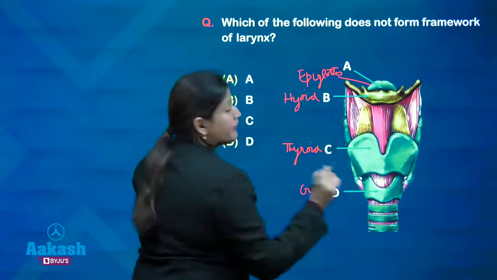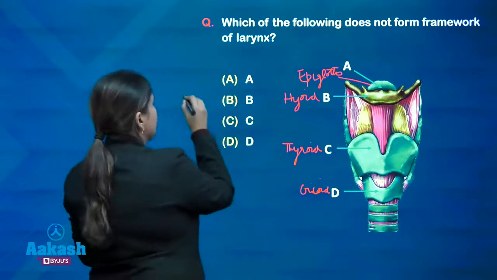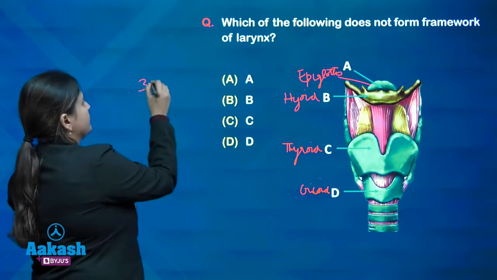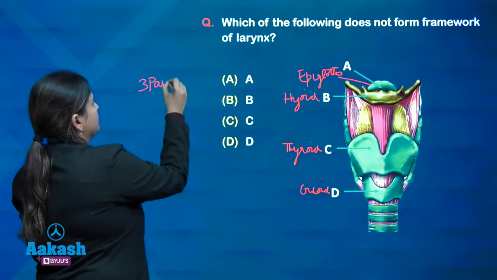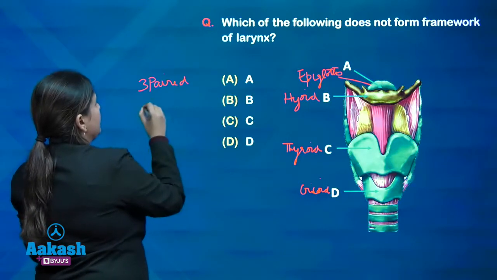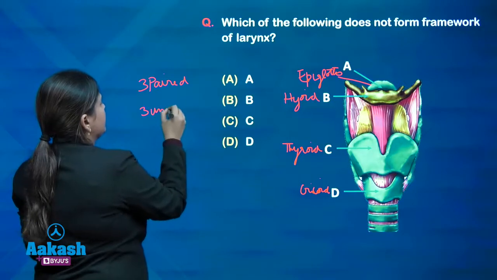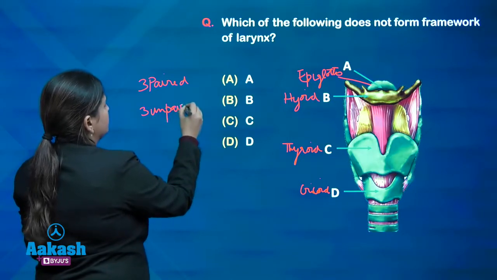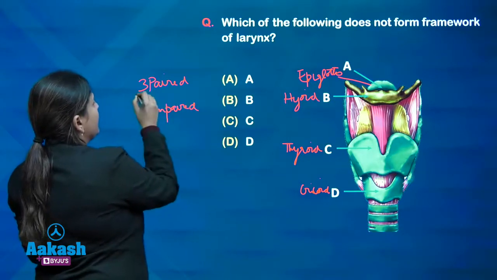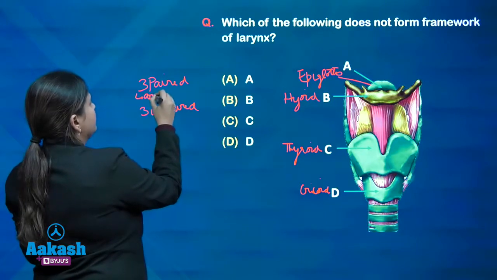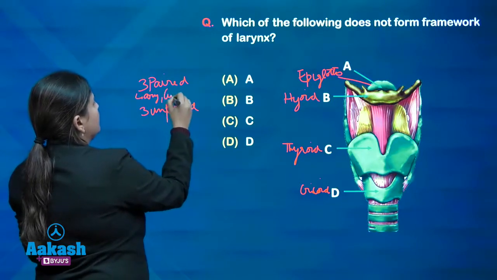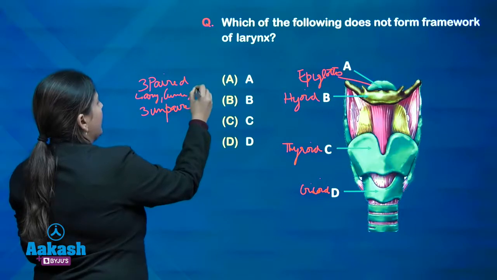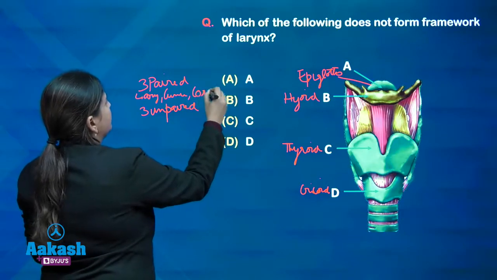The laryngeal framework is formed by 3 paired cartilages and 3 unpaired cartilages. The paired cartilages are arytenoid, cuneiform, and corniculate.